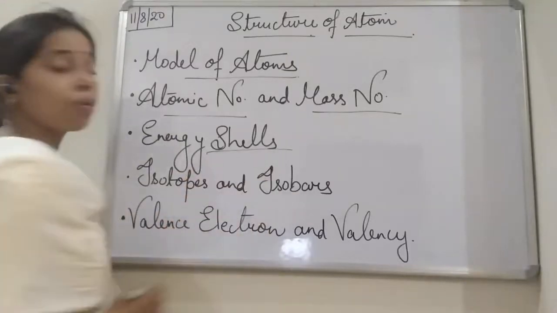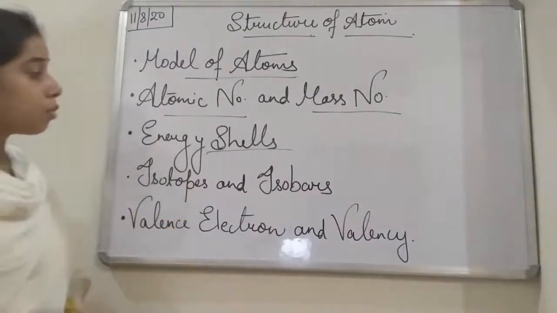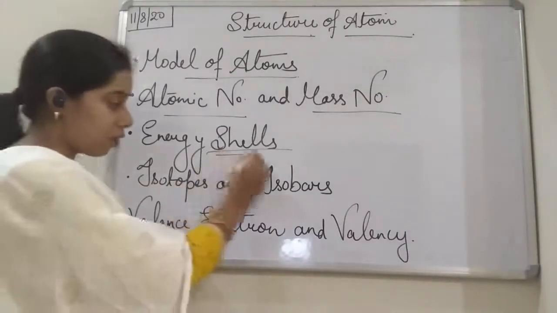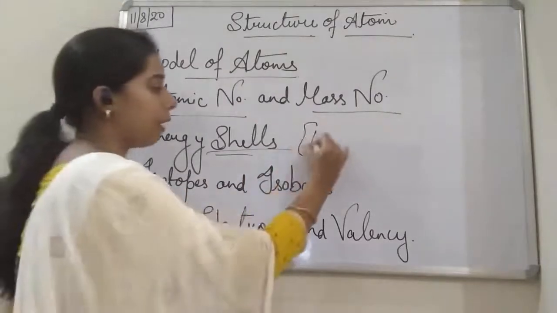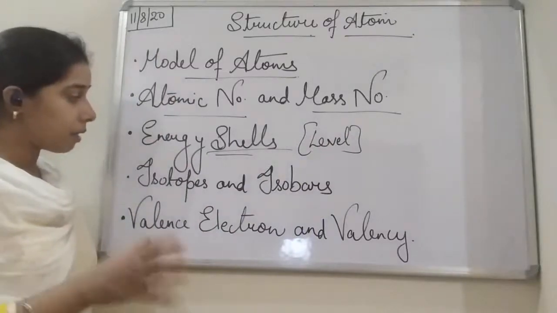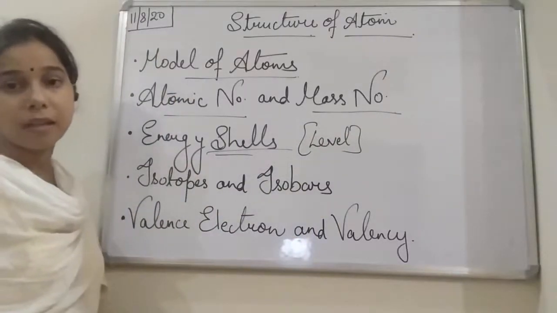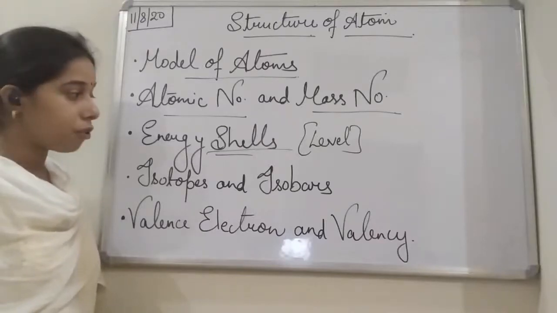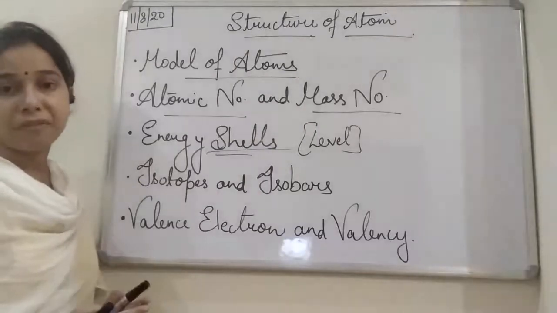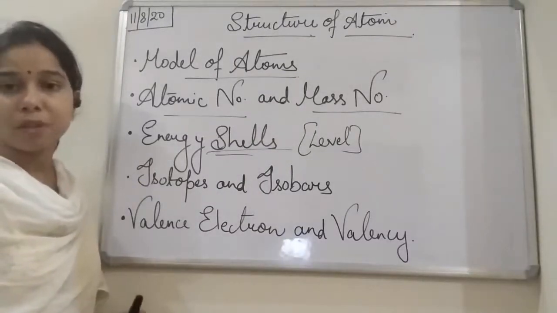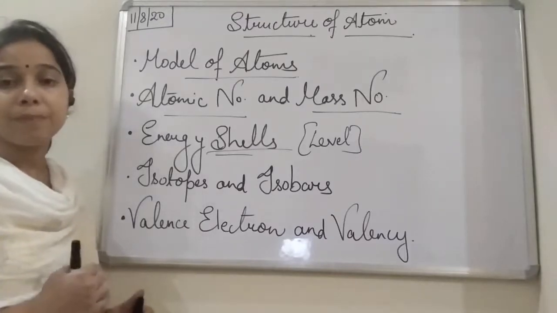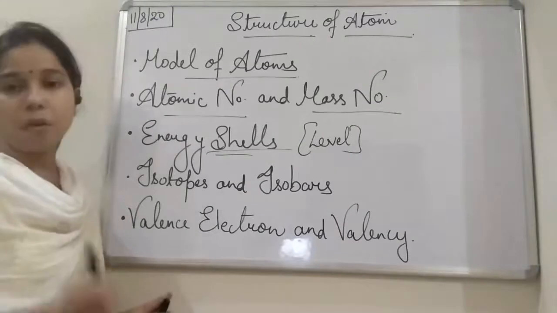Then the next one is the energy shells. So you see students, when we talk about the shells here, it is talking about the energy level. So we will discuss the shells as well as the energy levels, which explain the position of the different electrons present in a particular atom, and how these energy shells help in deciding the valency of the element.